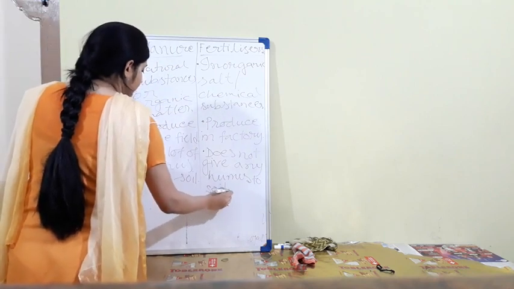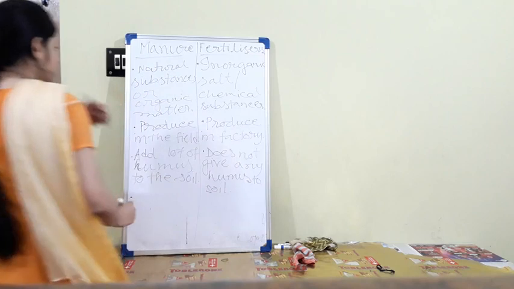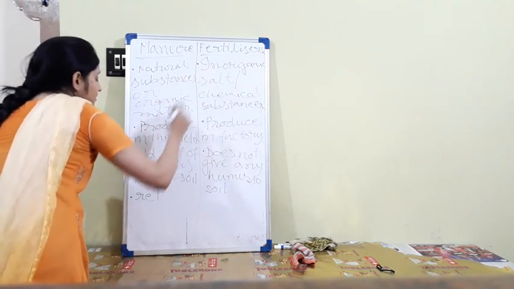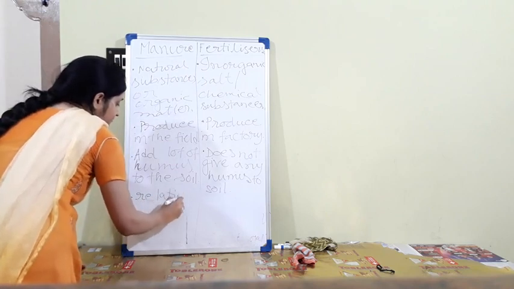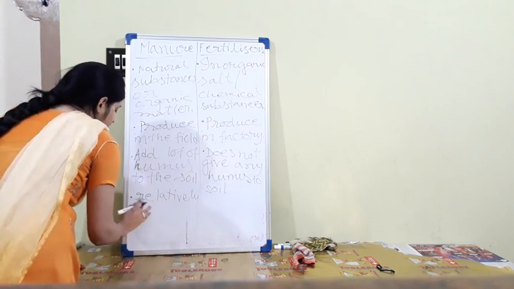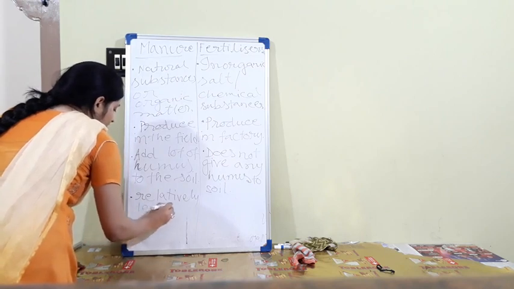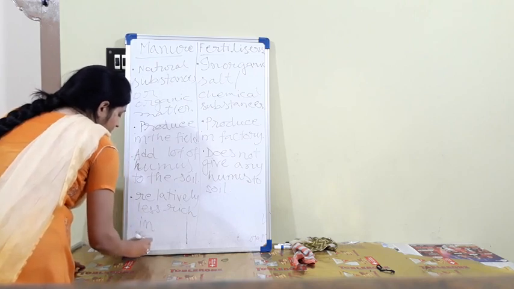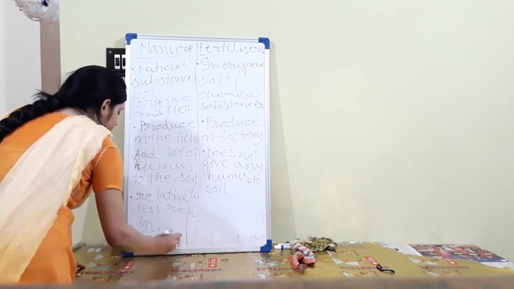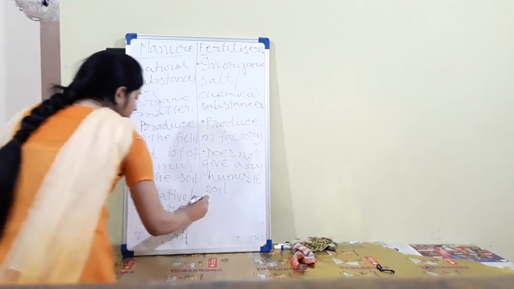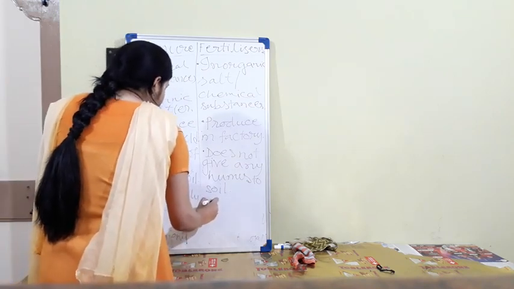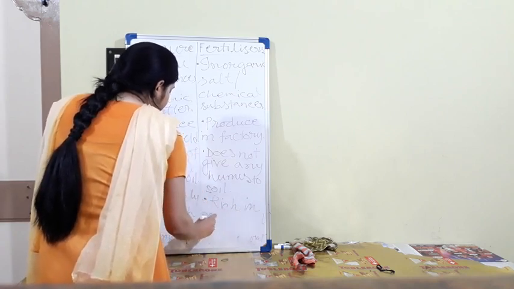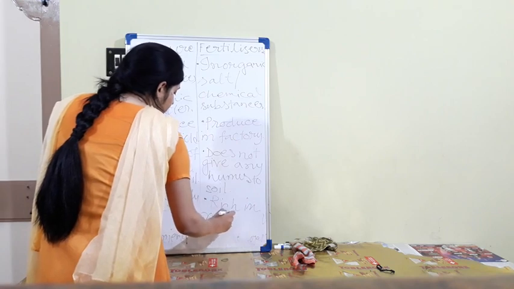And the last one, manure is relatively less rich in nutrients, whereas fertilizer is rich in nutrients in large amount.